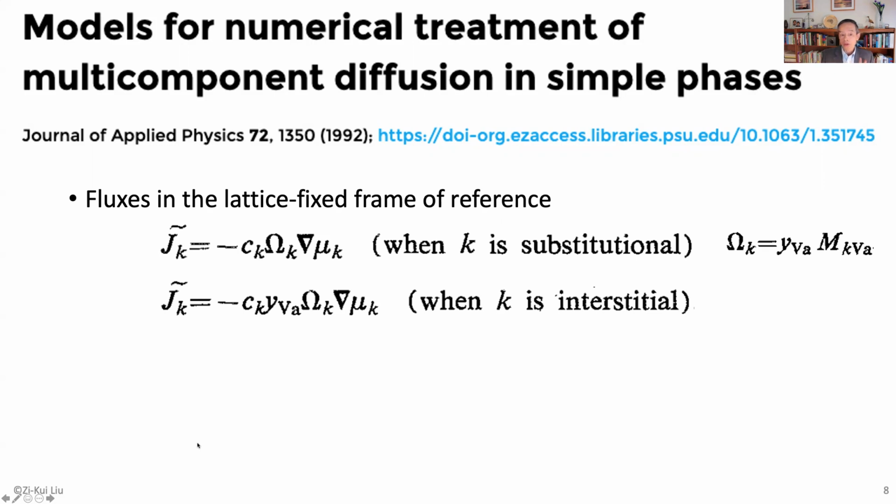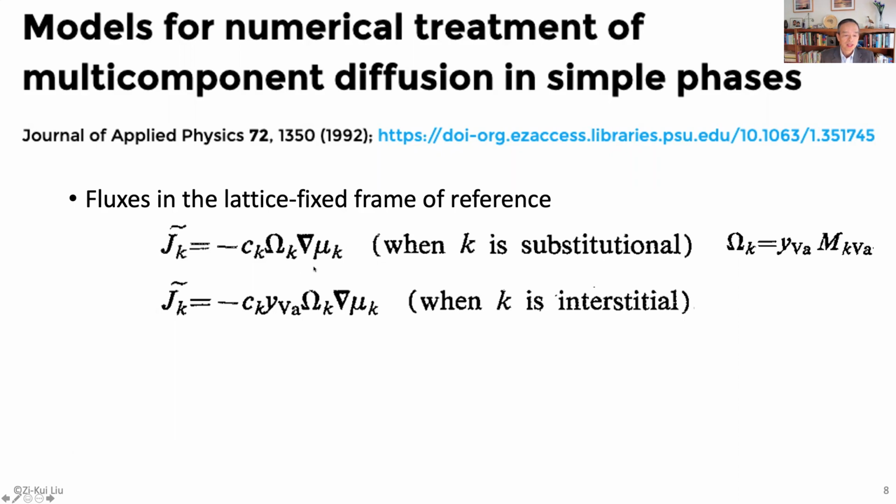Because of diffusion, you have to think about a frame of reference. So, the lattice fixed frame of reference. That means you're sitting in the lattice and you see how things move. And John wrote that equation. The flux of K is proportional to its own chemical potential gradient, nothing else. It is not dependent on any other chemical potential of other elements. It's its own chemical potential gradient.